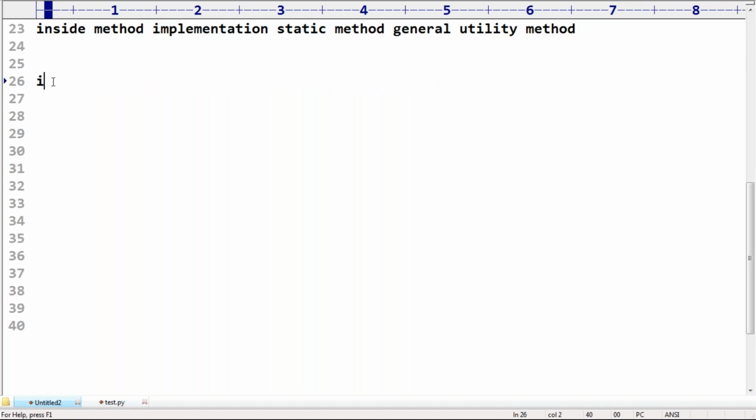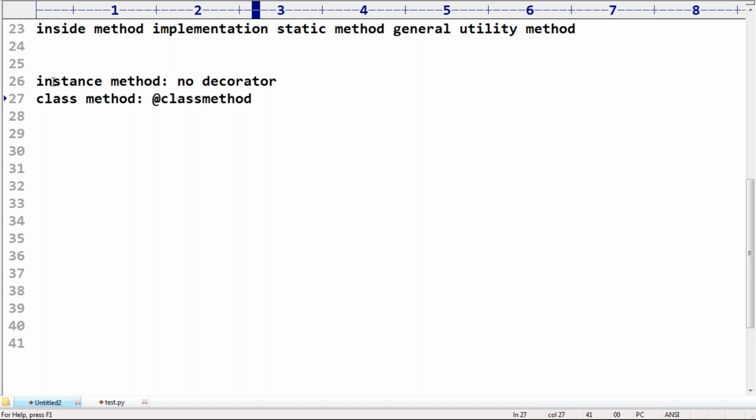Instance method, no decorator, sir. So there is no decorator concept for an instance method. Next, for a class method, which decorator do we require to use? The @classmethod decorator. Okay, this is the decorator, right? For a static method, which decorator do we require to use?